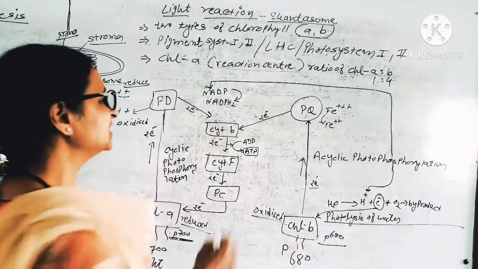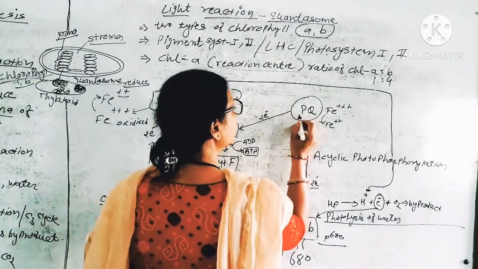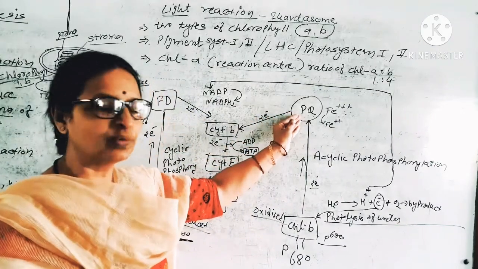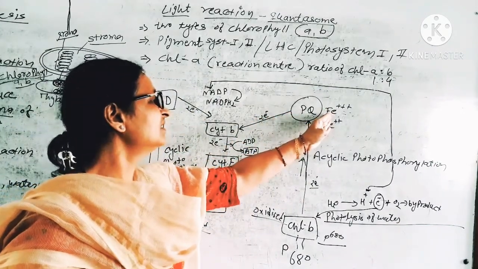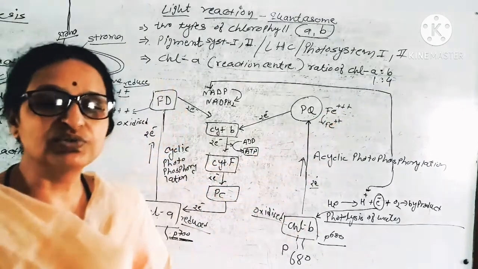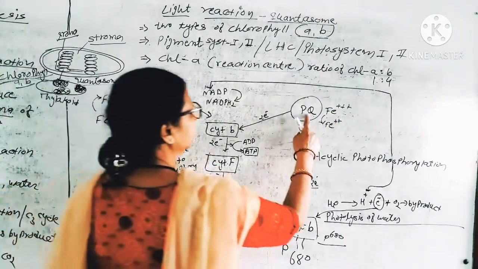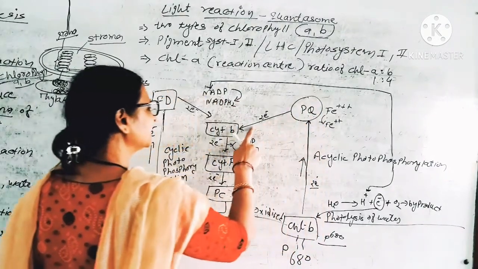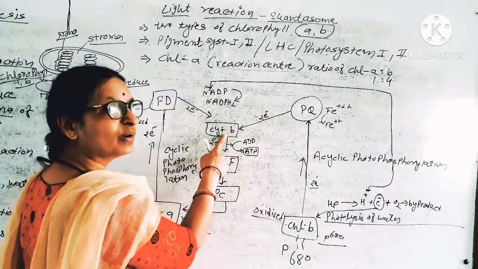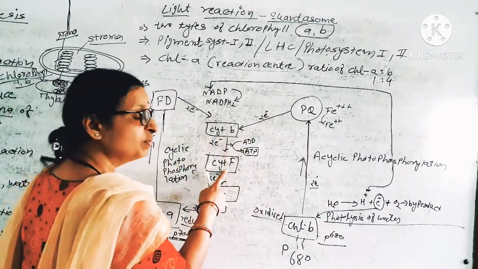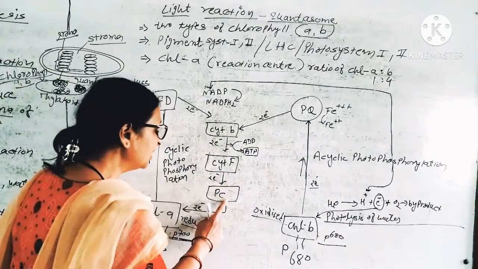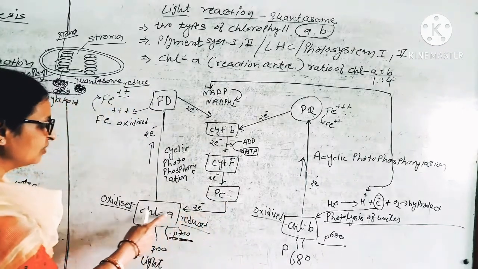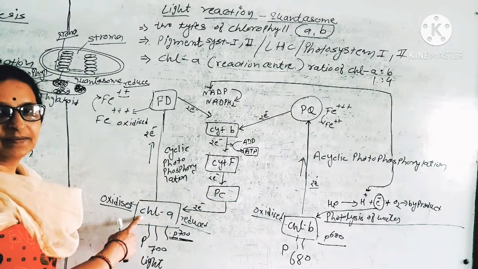Here we have named this electron acceptor PQ. PQ means plastoquinone. Again, there are also cytochromes. They convert Fe+3 into Fe+2, ferric to ferrous. And these are oxidized; when they receive the electron, they become reduced. Again they energize, release the electron. Electron moves to cytochrome B. From cytochrome B, electron moves to cytochrome F. From cytochrome F, electron moves to plastocyanin, and from plastocyanin electron moves to chlorophyll A.